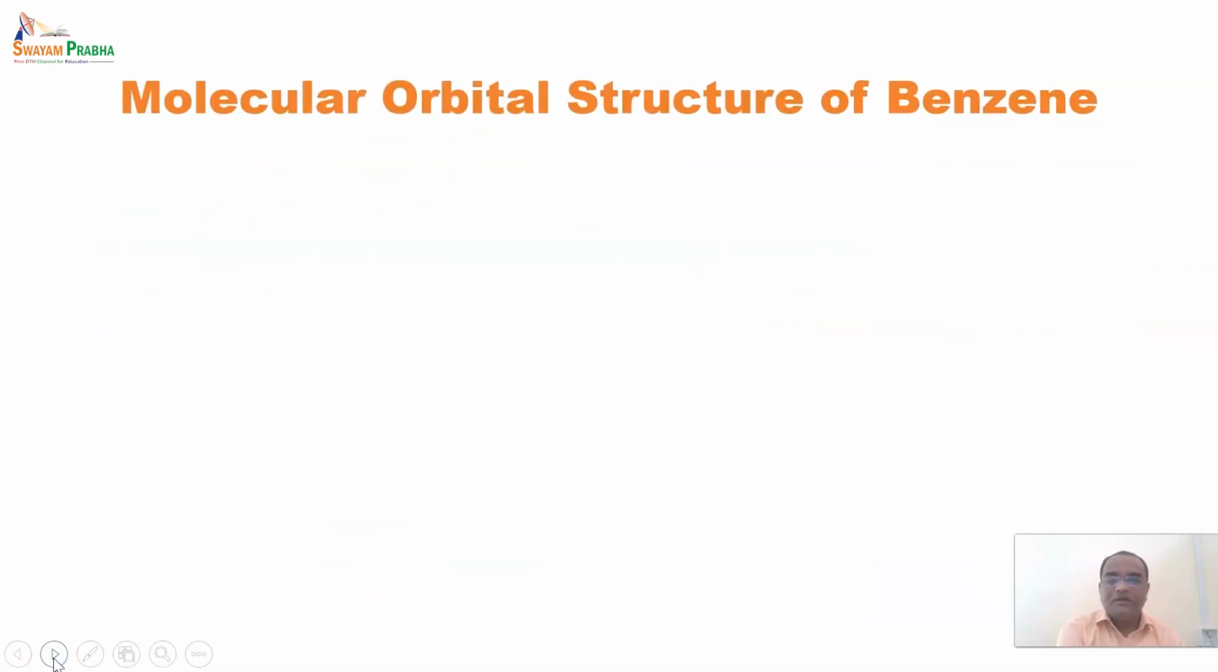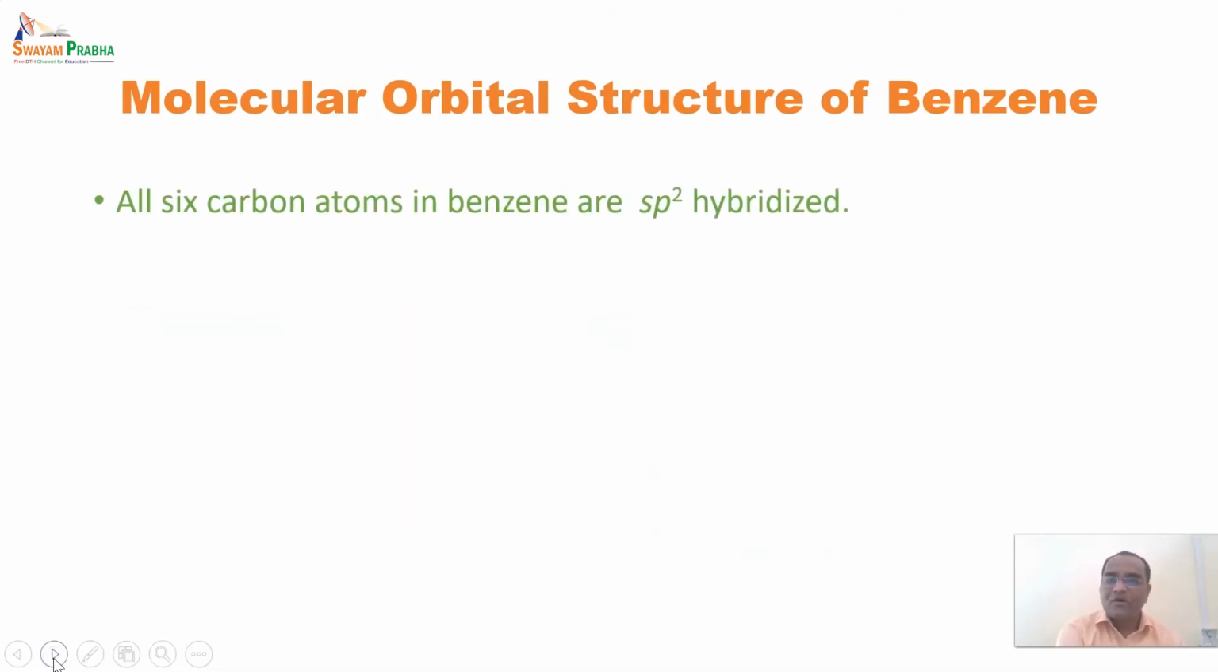Now we'll come to the next point, that is the molecular orbital structure of benzene. All 6 carbon atoms in benzene are sp2 hybridized. There are 3 types of hybridization seen in organic chemistry: sp2, sp3 and sp. So these are the 3 types of hybridization.